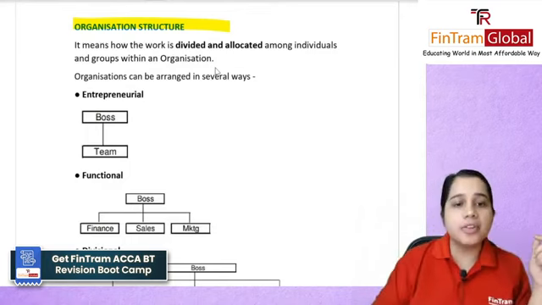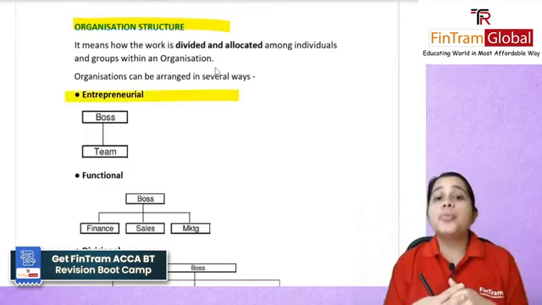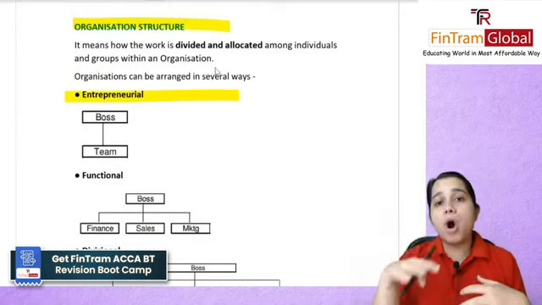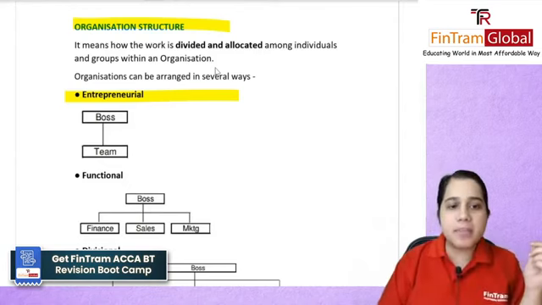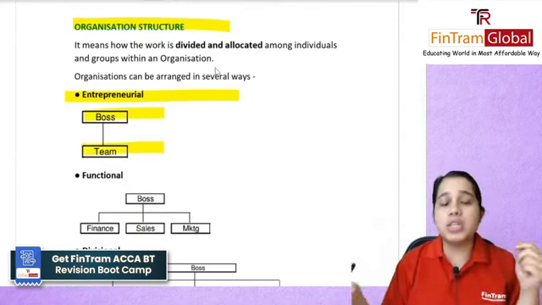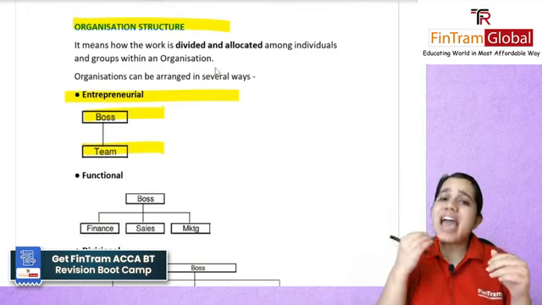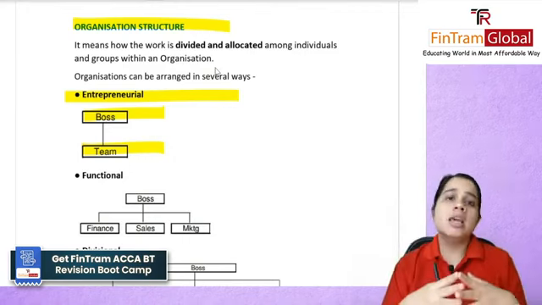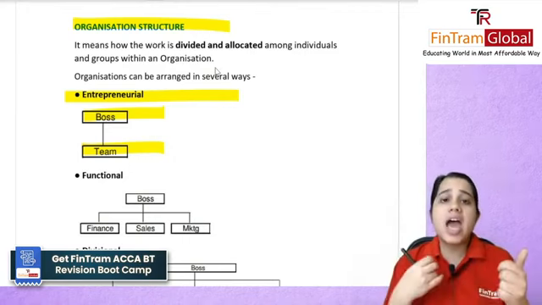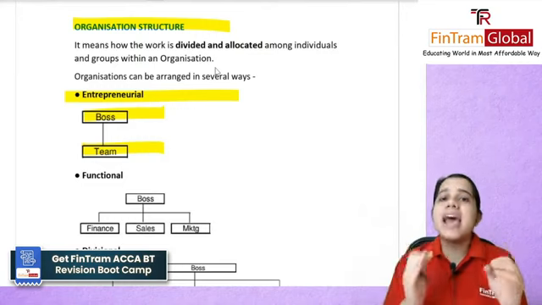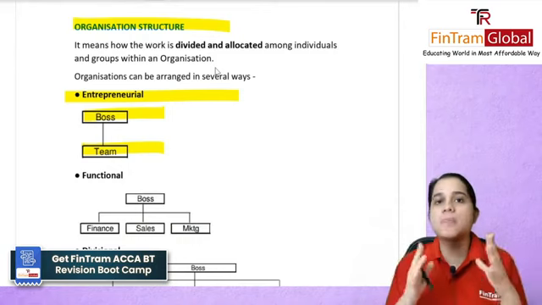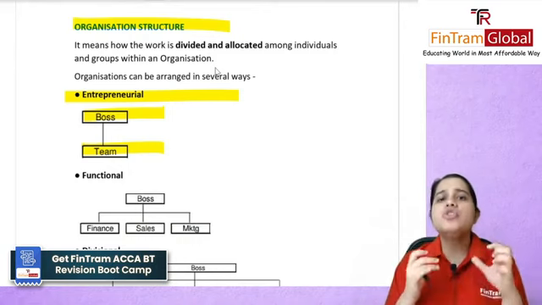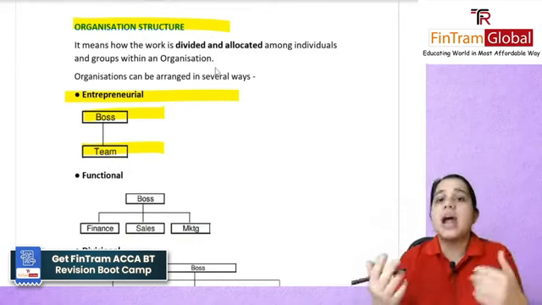For example, the first one is your entrepreneurial structure, wherein you are the boss and you have people working directly under you. Each of these team members, as you can see in this diagram, will directly report to the boss. They'll directly go and ask any doubts or issues to the boss. There's no other person passing the communication. Usually this is seen in a very small organization which is just starting up.